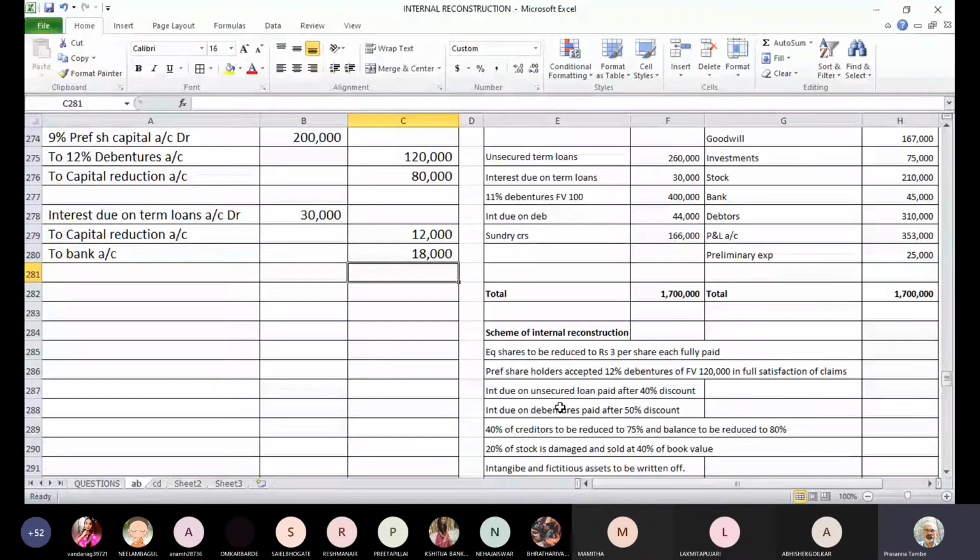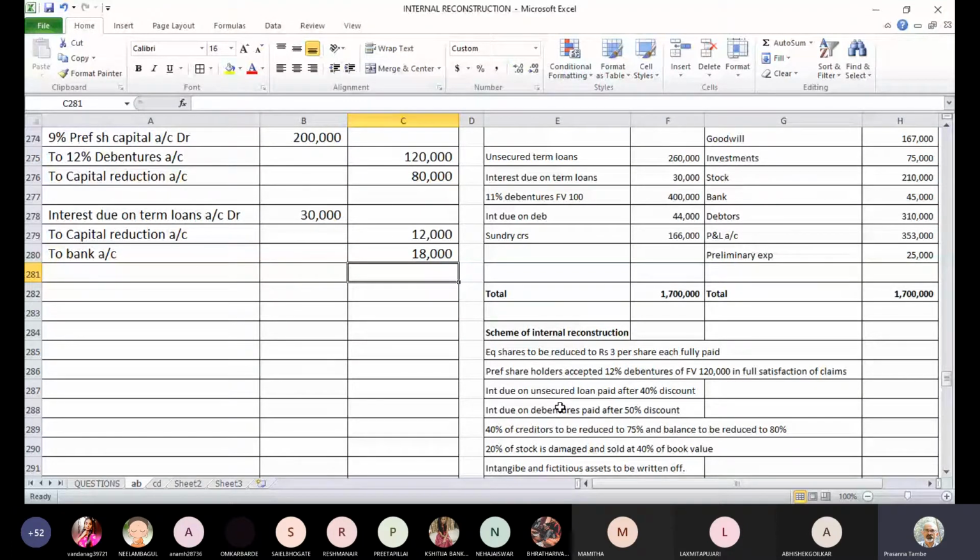So whatever amount paid is 60%, that is 18,000 rupees. So interest due on term loans account debit 30,000, to capital reduction account 40% discount, that is 12,000, and then the remaining 60% amount is actually paid, so to bank account 18,000 rupees.